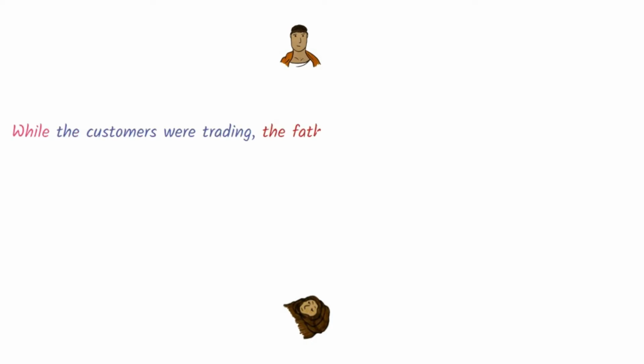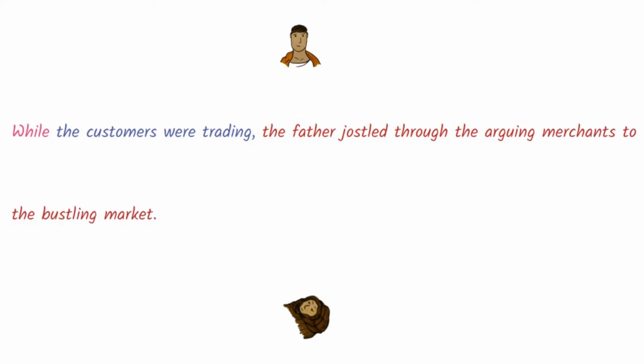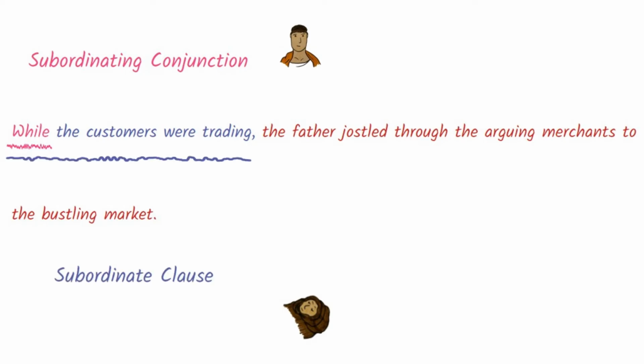Let's have a look at this sentence. While the customers were trading, the father jostled through the arguing merchants to the bustling market. You will notice at the start of the sentence, you can see the subordinating conjunction while, and this is highlighted in pink. In blue, you can see the subordinate clause, while the customers were trading, followed by a comma.